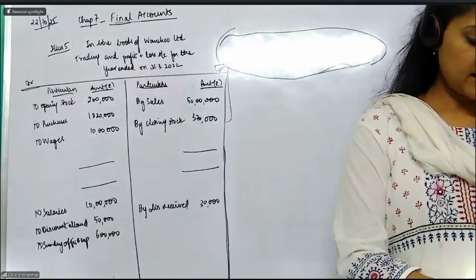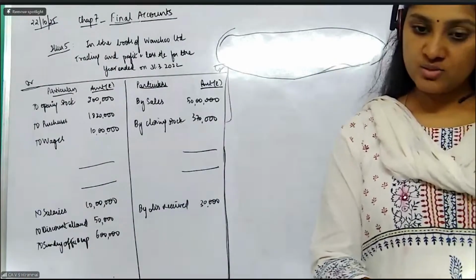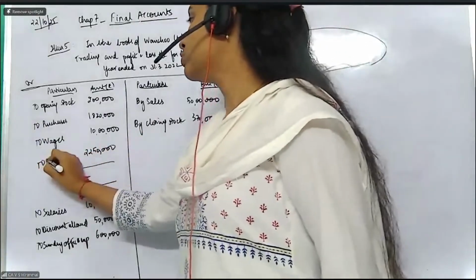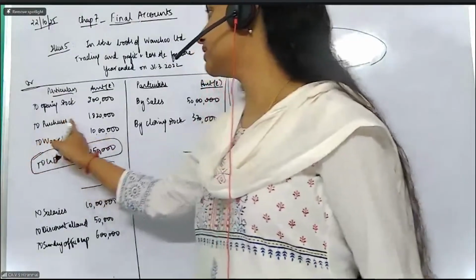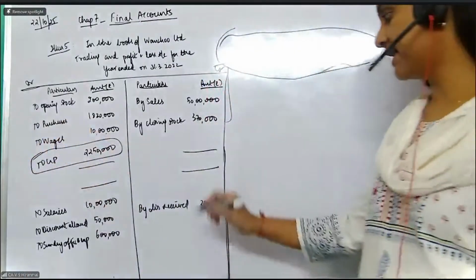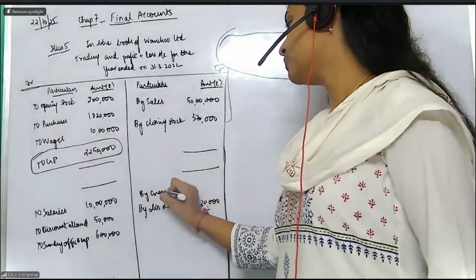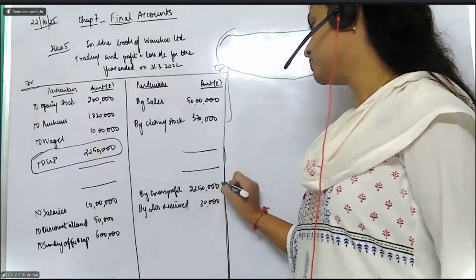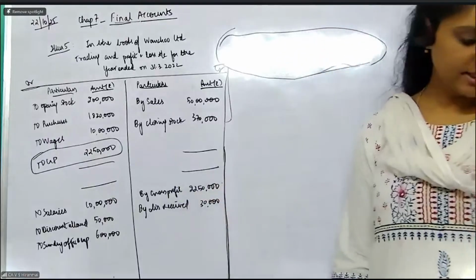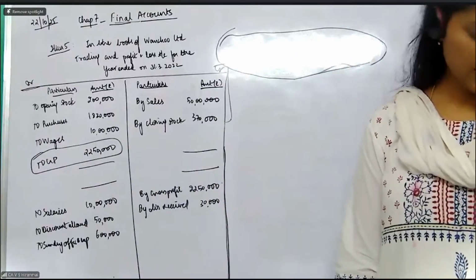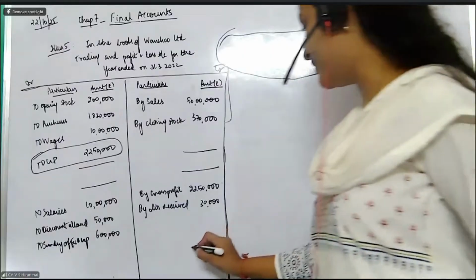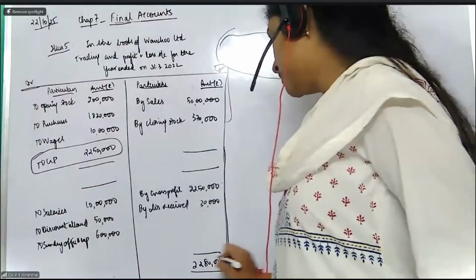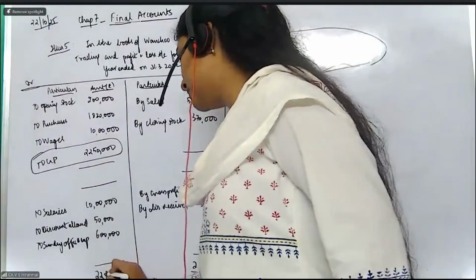Is this clear? Can somebody tell me what is the gross profit? Shweta says gross profit is 22 lakh and 50,000. Madam, the gross profit, which is the balancing figure of your trading account, comes here as gross profit, which is 22 lakh and 50,000. Now based on this, what I'm going to do, balance this. This is nothing but 22 lakh and 80,000.